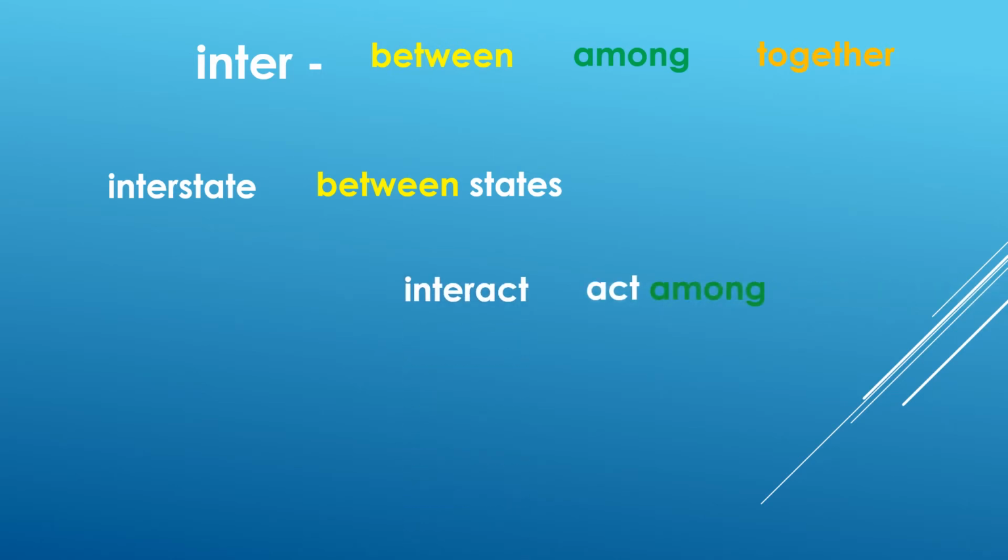Interact means to act among other people. So if you have an interaction with someone, that's between the two of you or among the two of you. Intertwine is to twine together. So if you take two pieces of string and you're lapping one over the other, you're intertwining them.